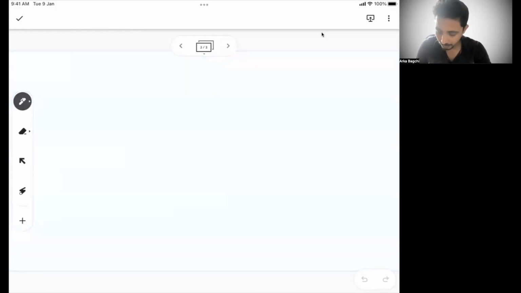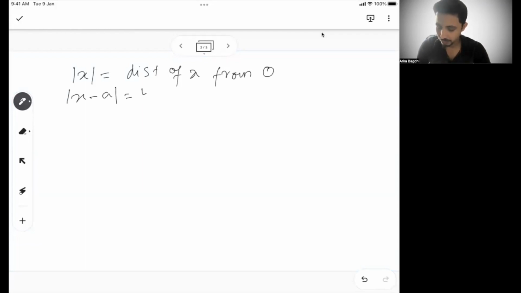So a quick recap: what is a mod? Mod is basically the distance of a particular point from another point. So if I say mod of x, it is the distance of x from 0. If I say mod of x minus a, then it is the distance of x from a. Since it's distance, it cannot be negative, right?